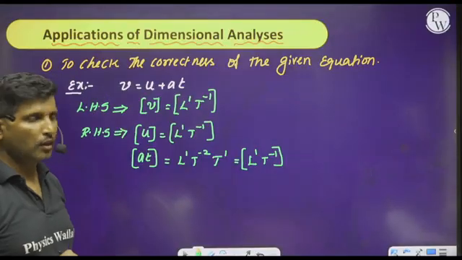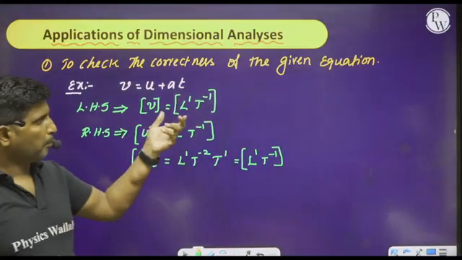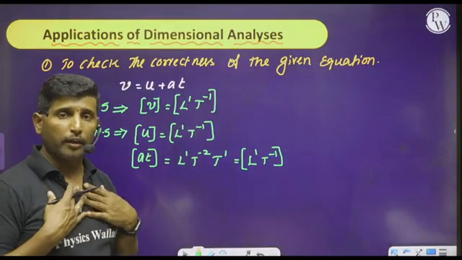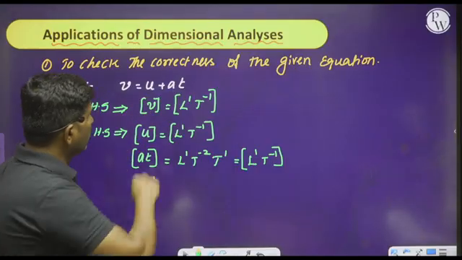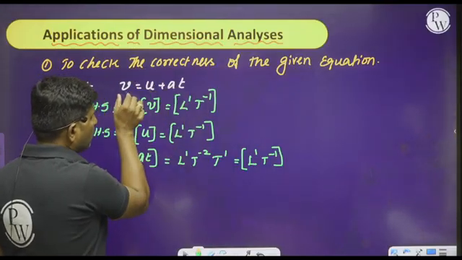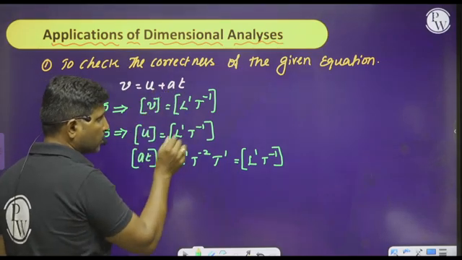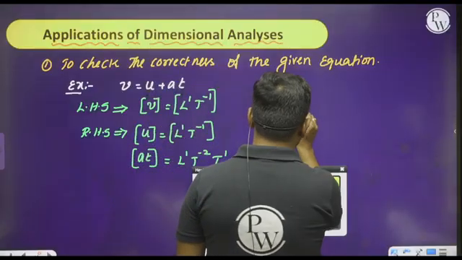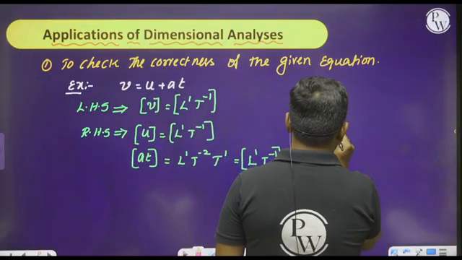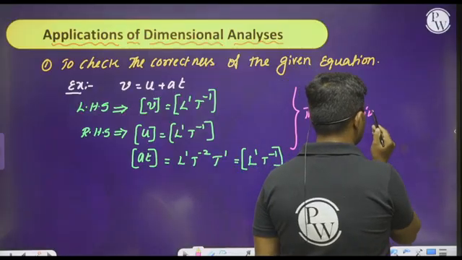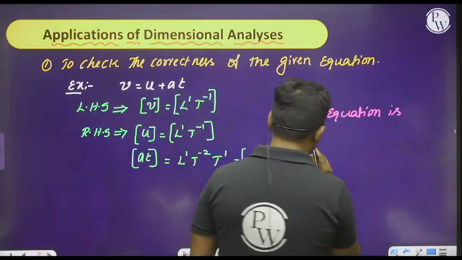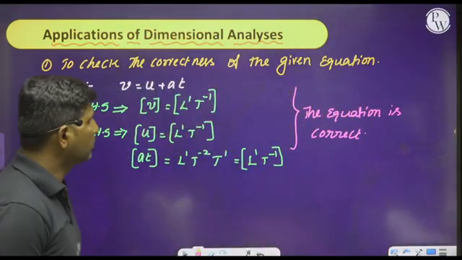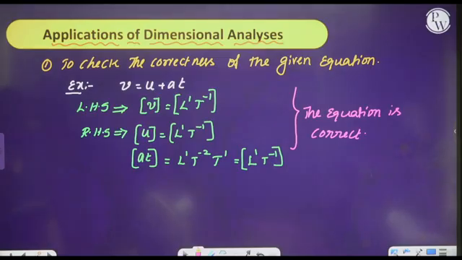So by applying the principle of homogeneity, we came to know that in the given equation all the terms have the same dimensions. Therefore, we can say that the given equation is correct. Is it clear? So that is about checking the correctness of the given equation.